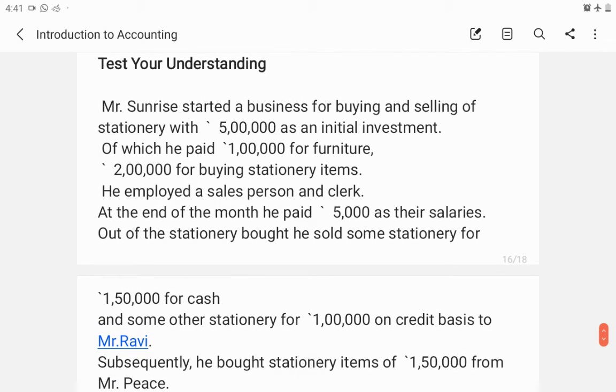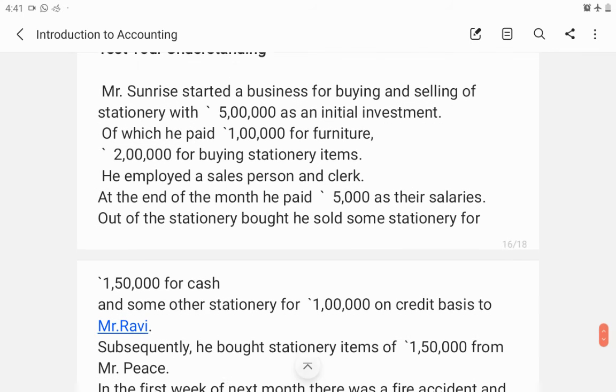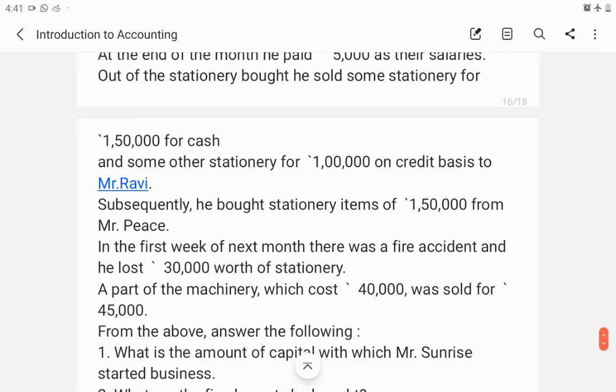Mr. Sunrise started a business for buying and selling of stationery with 5 lakh as an initial investment, of which he paid 1 lakh for furniture, 2 lakh for buying stationery items. He employed a salesperson and a clerk. At the end of the month, he paid 5,000 as their salaries. Out of the stationery bought, he sold stationery for 1,50,000 for cash and some other stationery for 1 lakh on credit basis to Mr. Ravi.